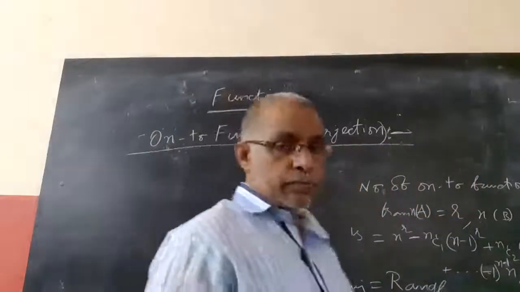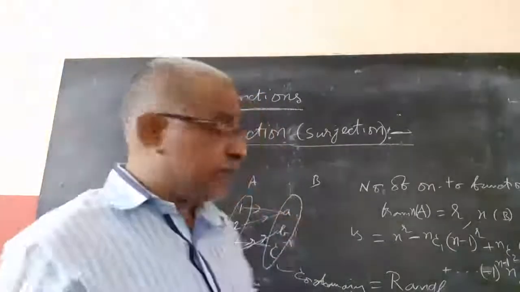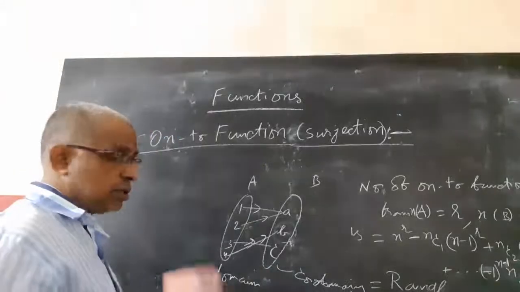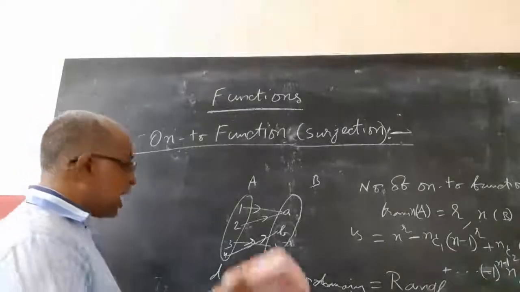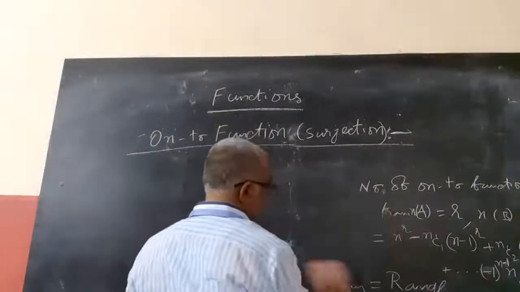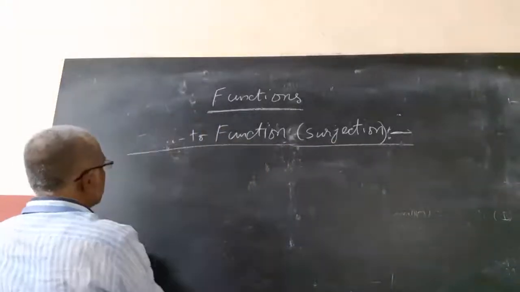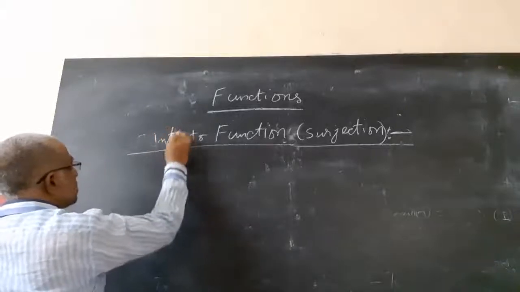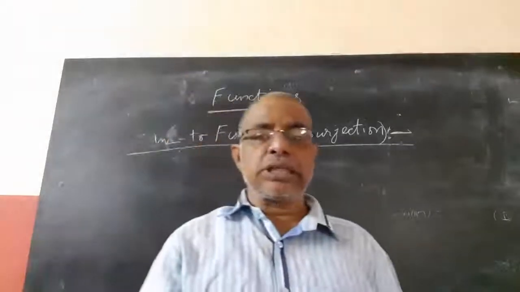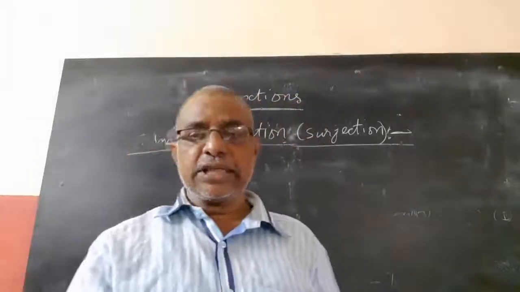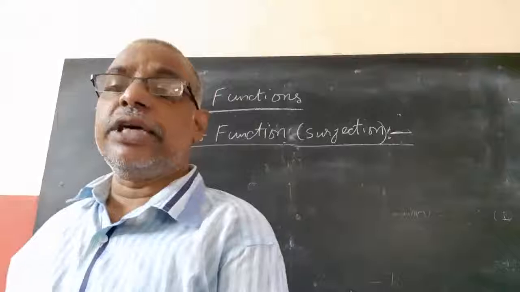So like this. Next, a function which is not onto is called an into function. So an into function is nothing but a function which is not onto. A function which is not one-one is called a many to one function. Remaining we will discuss in the next class.